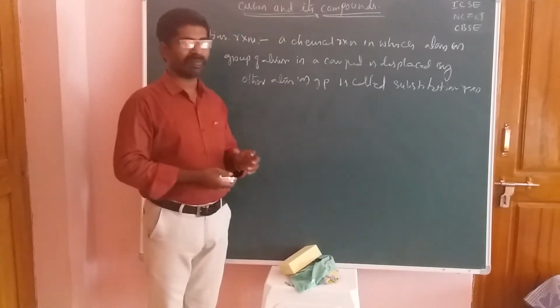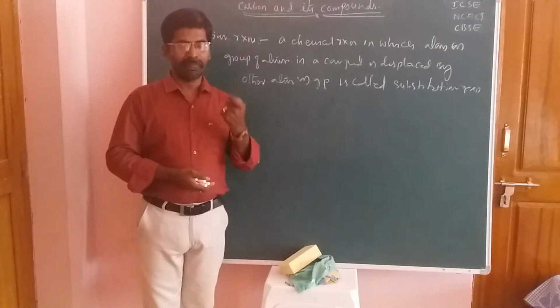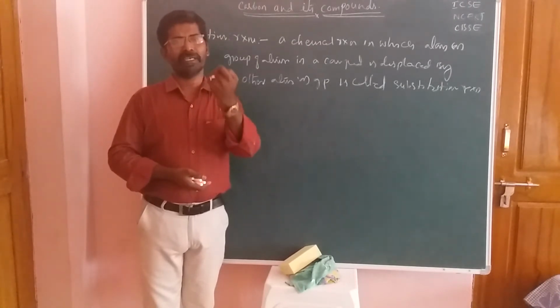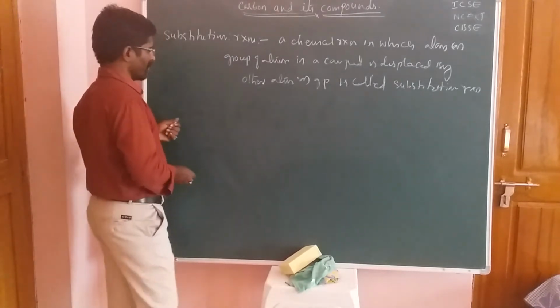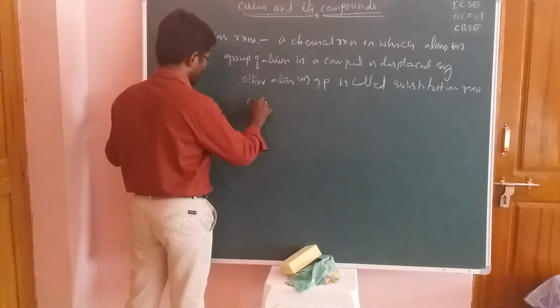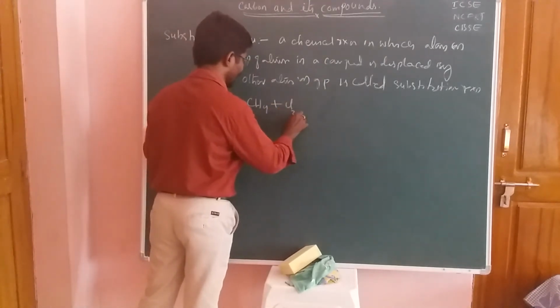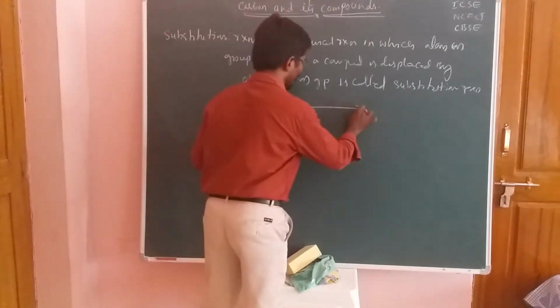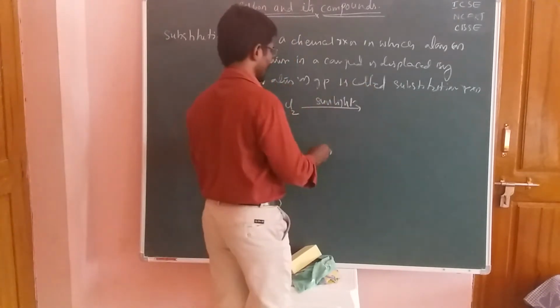But in this case we will study the elementary reaction, from methane to carbon tetrachloride, that is the CCl4 compound. First I will take the methane compound, CH4. CH4 reacts with Cl2 gas in the presence of sunlight. What happens here?